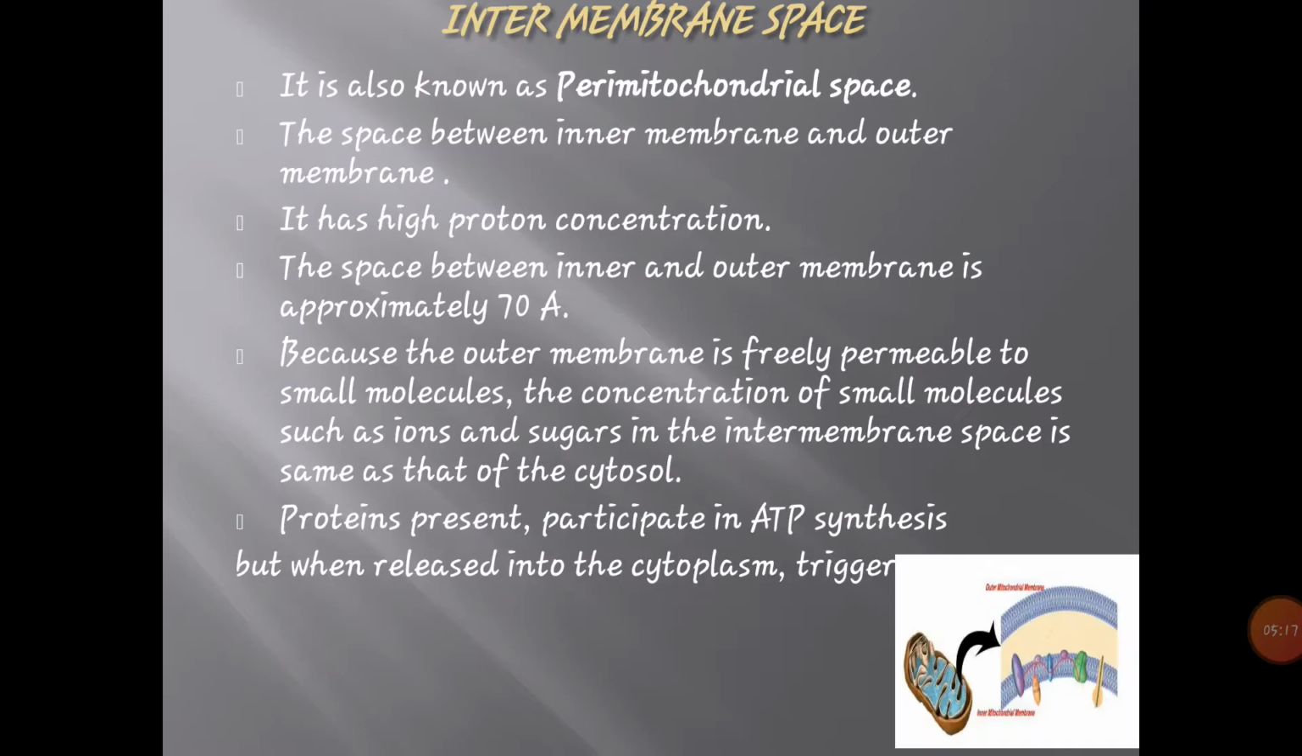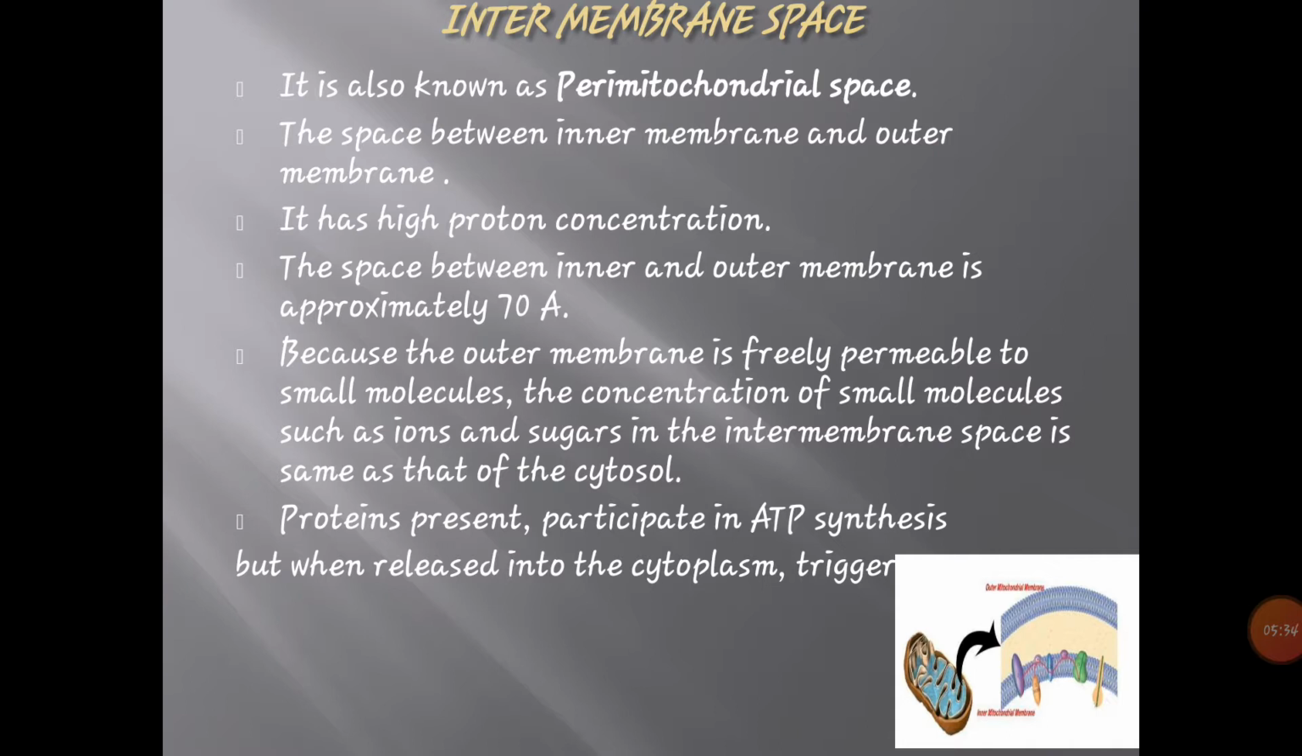Then next is the intermembrane space. Inner to the outer membrane, there is a space present in between the outer membrane and the inner membrane. That is also called the perimitochondrial space, the space between the inner membrane and the outer membrane.